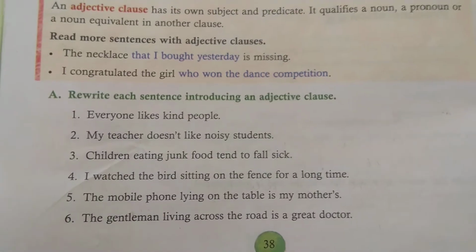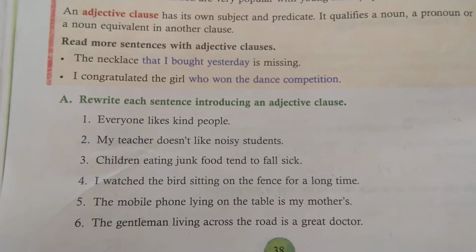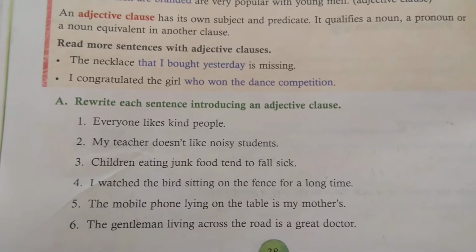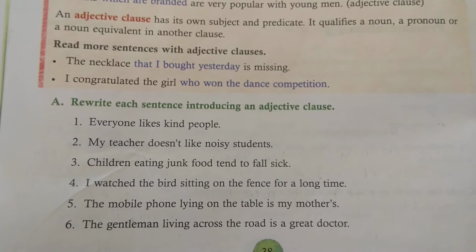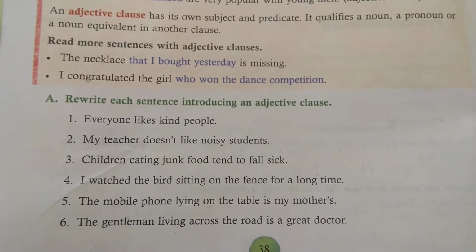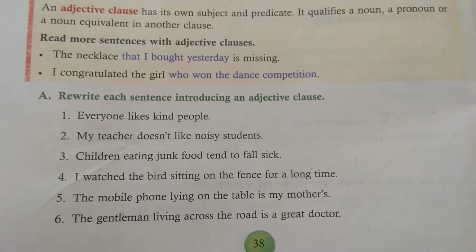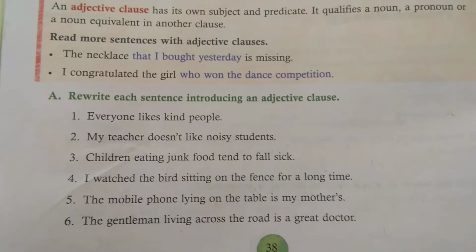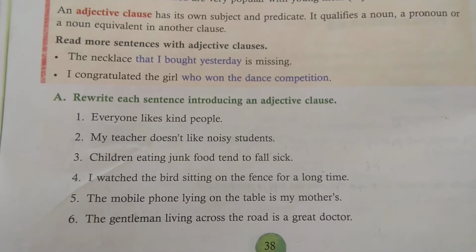That means those children. Which children you are defining? The children who eat junk food, right? So therefore the children eating junk food tend to fall sick is a given sentence. How you have to rewrite it as, children who eat junk food tend to fall sick. Who eat junk food. Okay, children, I hope you will do the remaining by yourself.